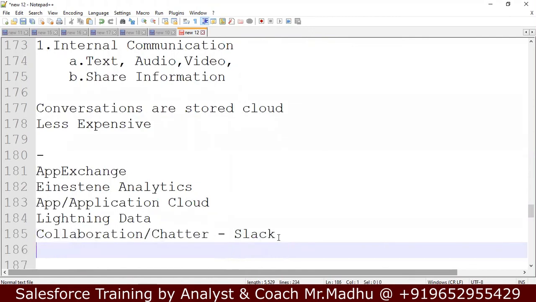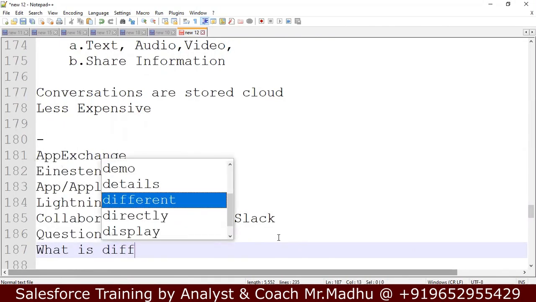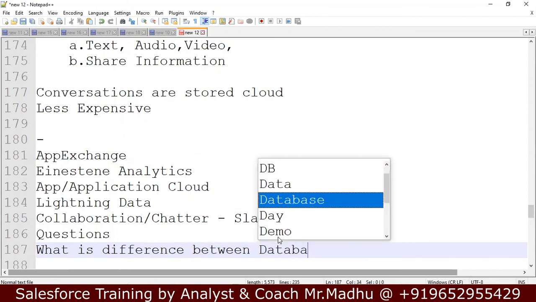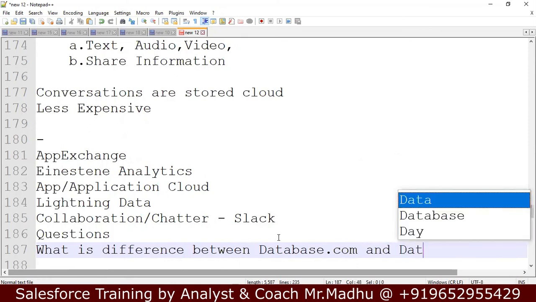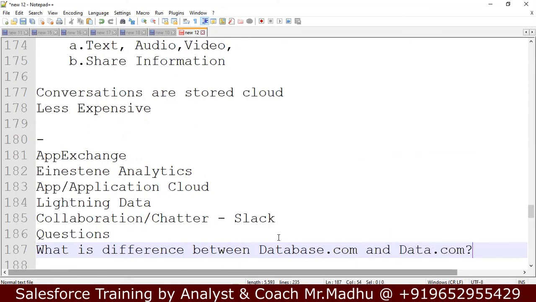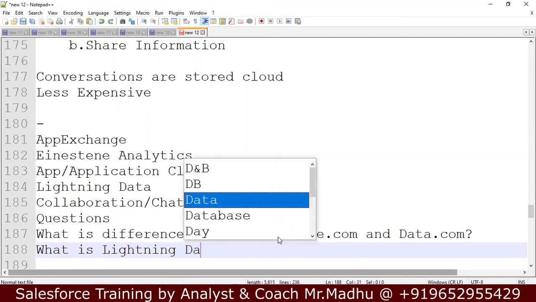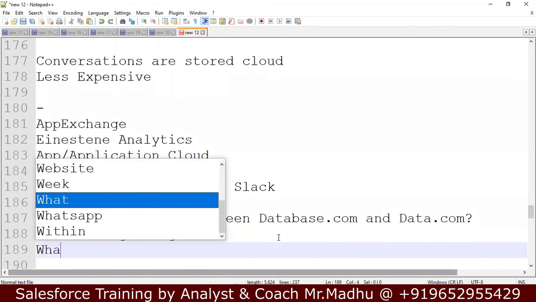So now the questions are: what is the difference between database.com and data.com? What is Lightning Data? Whether it is a replacement for data.com or what we can do with Lightning Data. What is Slack?